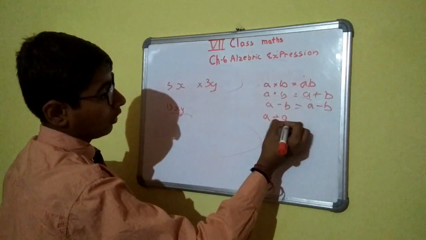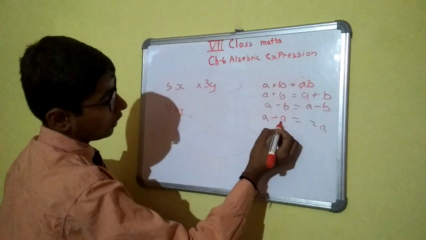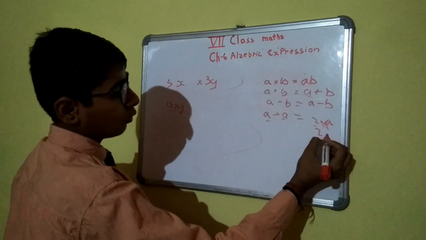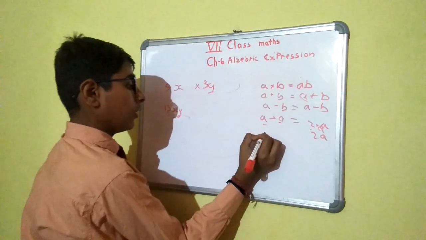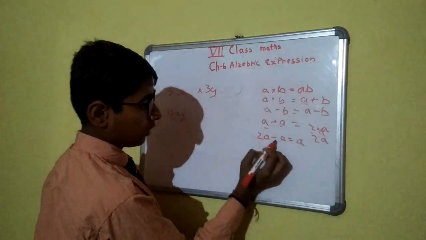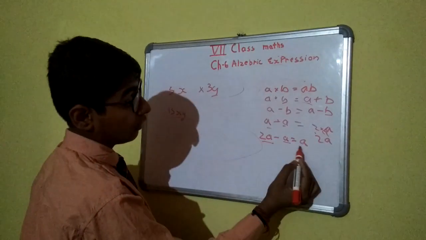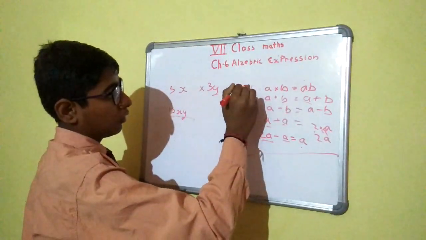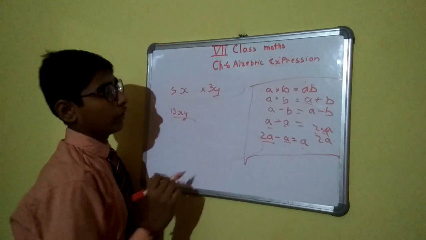a plus a is equal to 2a. So 2 into a is equal to 2a. 2a minus a, here the answer is a. 1a minus 2a, the answer is a. These are the rules of algebraic expression.